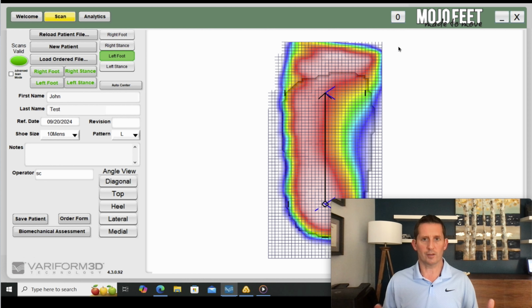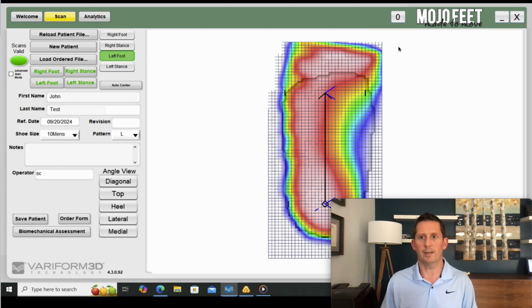So basically 7 business days from the time you place that order, you'll have the orthotic back. I generally recommend that if you're scheduling patients, 2 weeks is safe, right? To schedule a 2-week follow-up where the patient brings in some of their common shoes that they're going to put the orthotic in, and you can have a fitting session and have the patient try out. That's going to be a topic for another video, but for now, you know how to place the order.